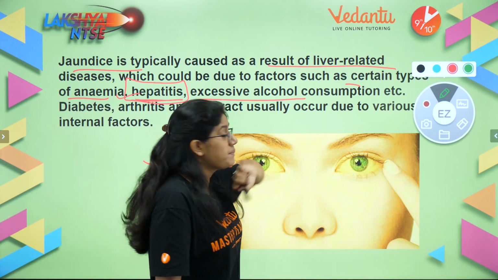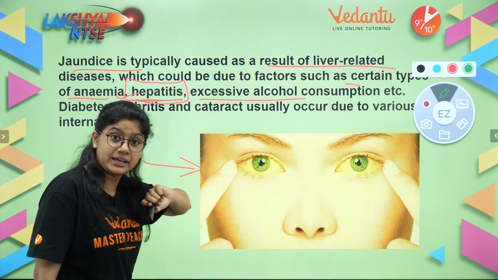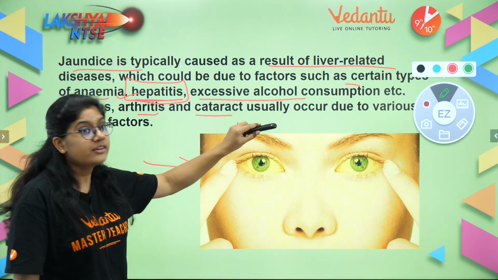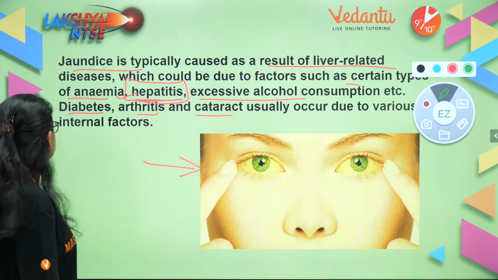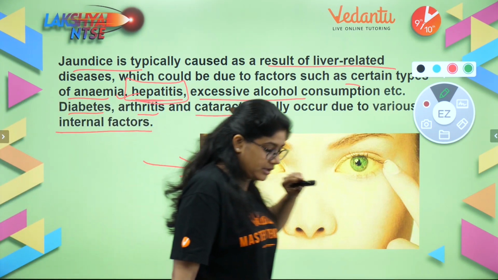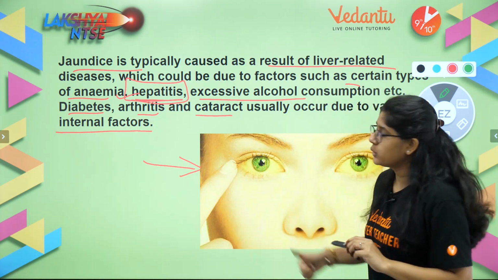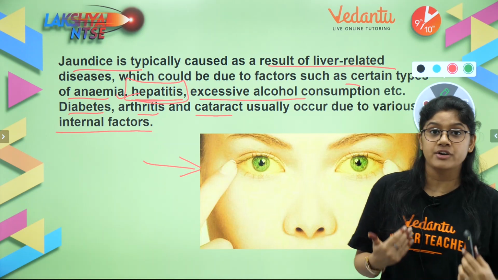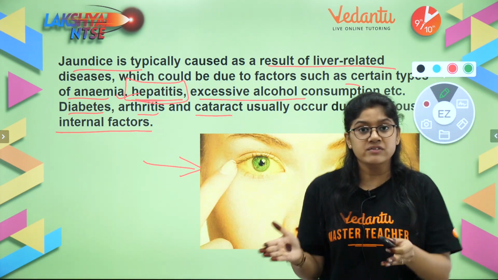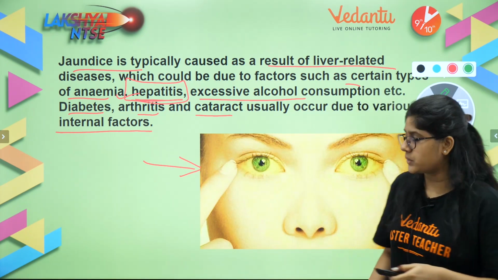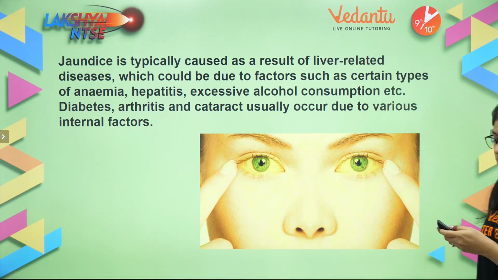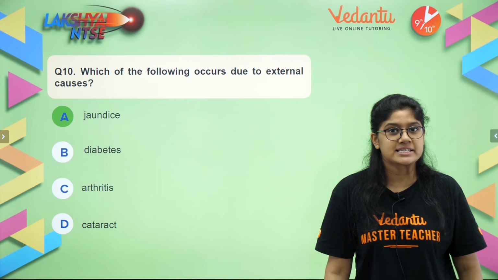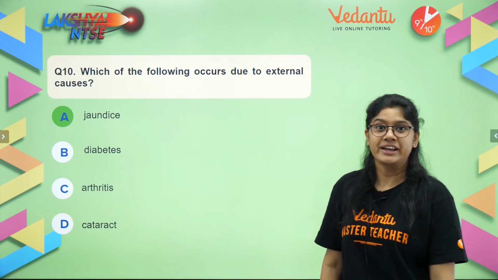If a person is consuming a huge amount of alcohol, that can also cause it, whereas diabetes, arthritis and cataract usually occur due to various internal factors. So the question was which is being caused by external factors. If we are not following a good lifestyle, that will cause us jaundice, whereas the other diseases are more about the internal structure. So jaundice over here is the right answer.